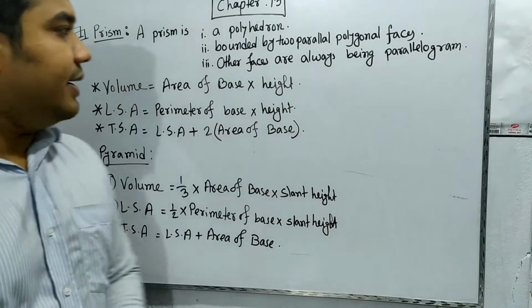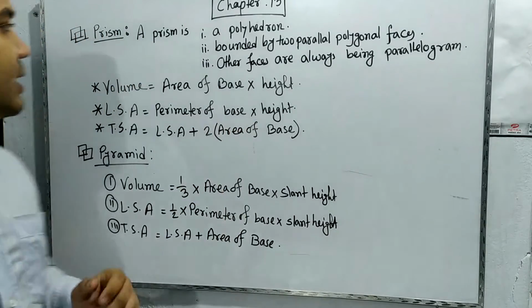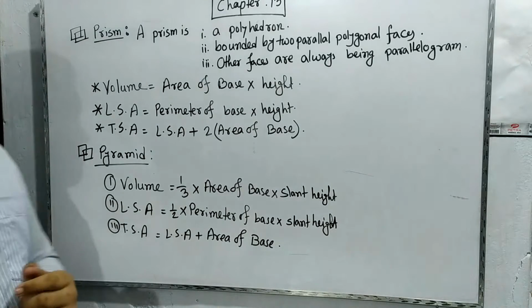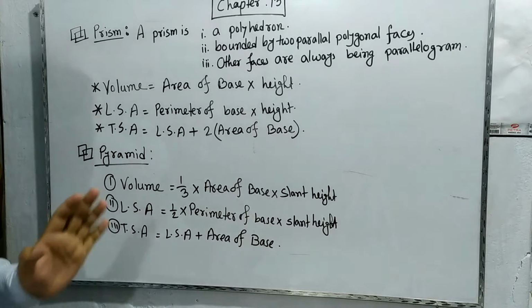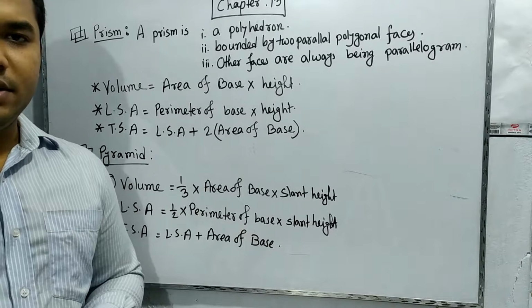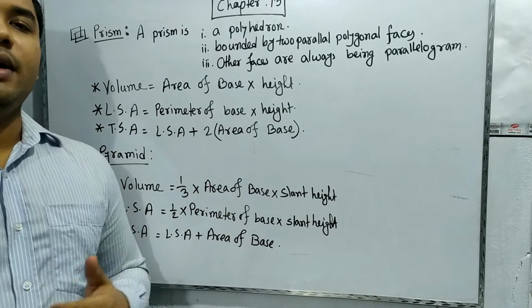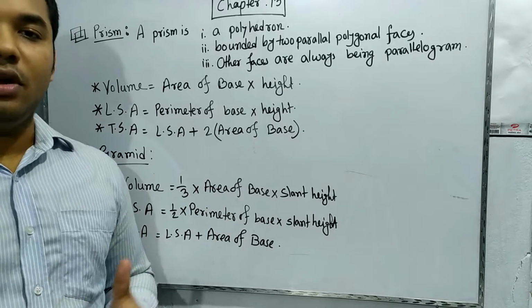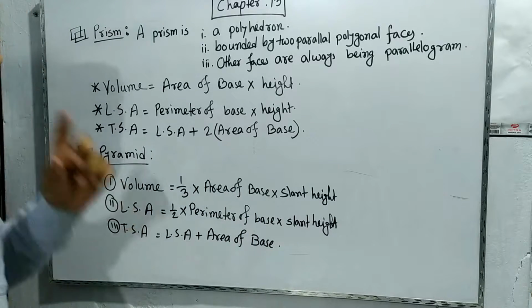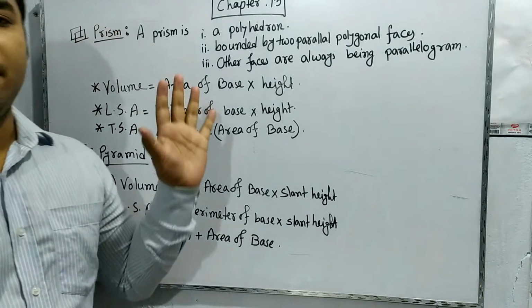Now we are discussing two parts. One is prism and the other one is pyramid. In these two topics, generally you are very much worried, but I wanted to make you clear what actually the pyramid is and what actually the prism is, and how to solve these types of math also. First of all, what actually the prism is.